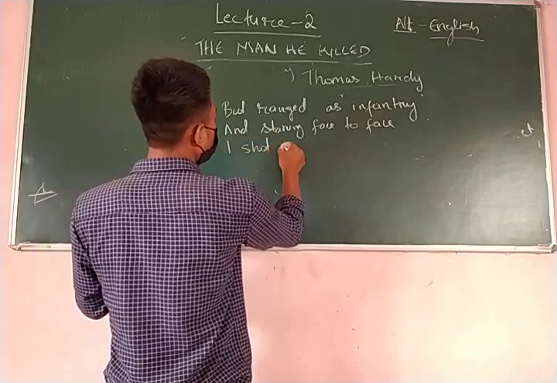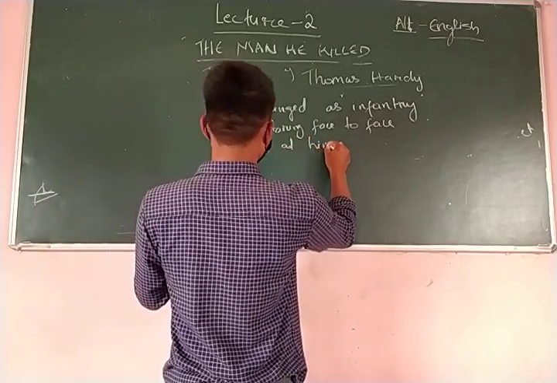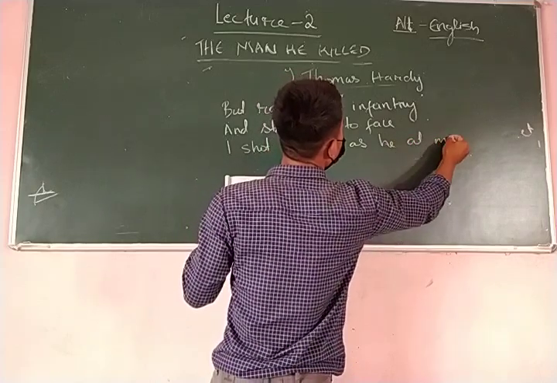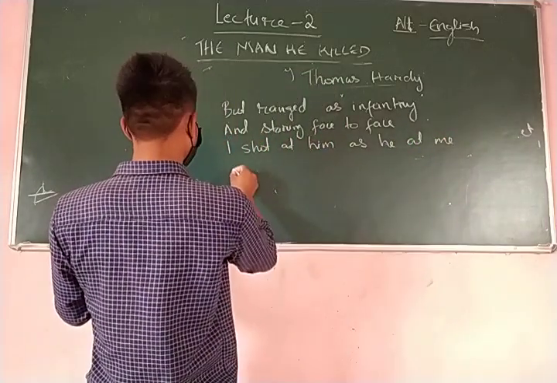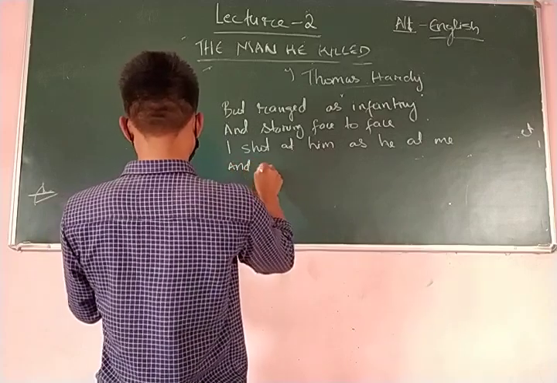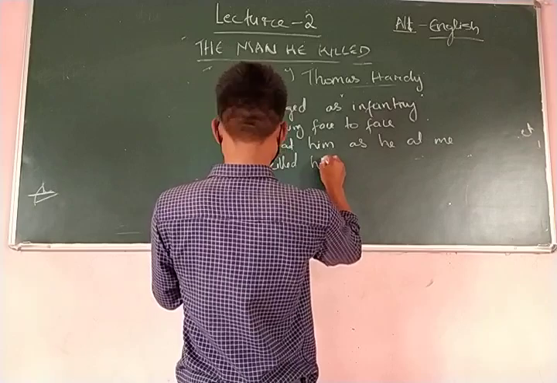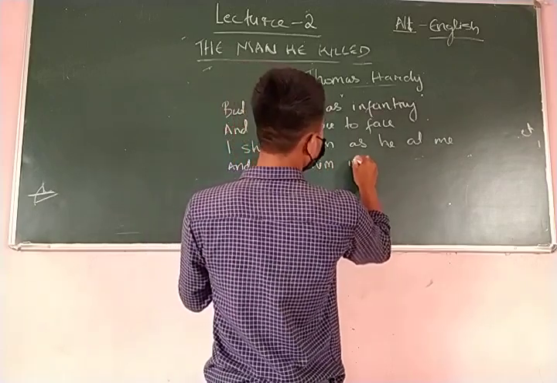I shot at him as he at me. And killed him in his place.